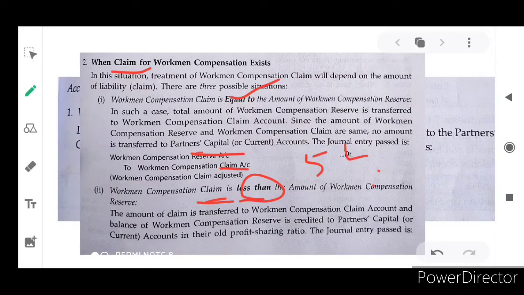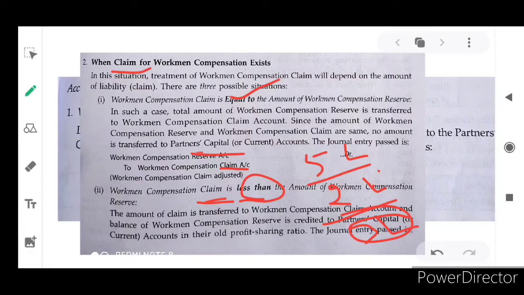How much we need to pay, the claim amount, is only 2 lakh rupees. For the same example, one workman met an accident during working hours. Hospital expenses he needed are only 2 lakh rupees, but we have 5 lakh rupees as reserve. So the balance 3 lakh rupees will be transferred to partners' capital account as per their existing profit and loss sharing ratio, which means the old profit and loss sharing ratio.